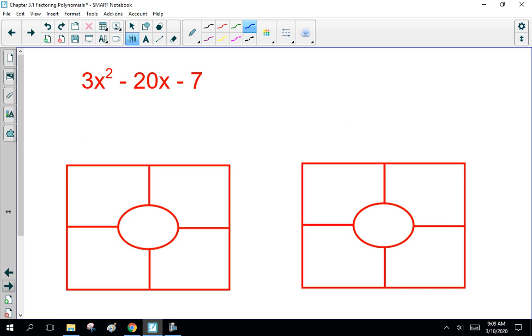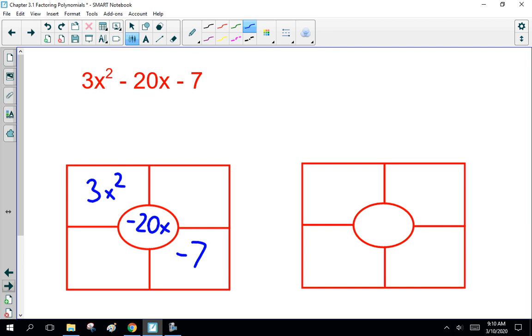Now, here's one. 3x squared minus 20x minus 7. What are the factors of 3 and what are the factors of minus 7? So, I want you to pause the tape, solve it, come back and check your work with me. Okay, so please stop the recording and solve this one.